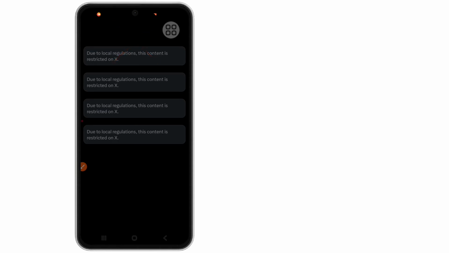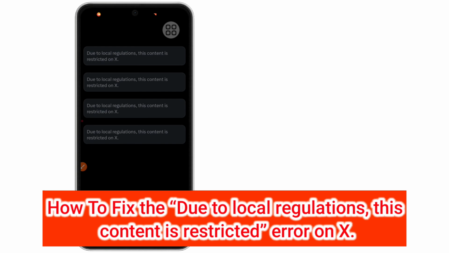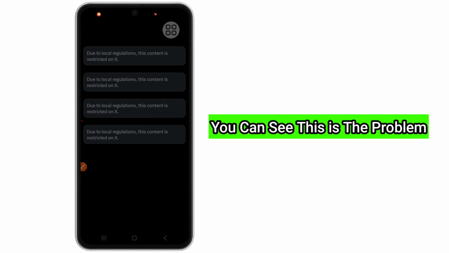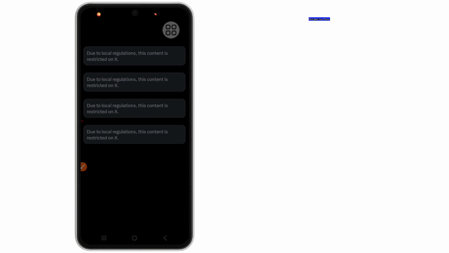In this video I'll show you how to fix the "This content is restricted" error on X. First, open the X app and go to Settings and privacy. Tap on Privacy and safety, then select Content you see and turn on Display media that may contain sensitive content.